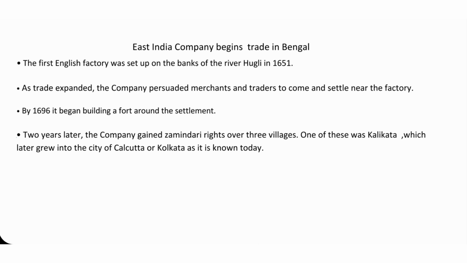By 1696, it began building a fort around the settlement. 2 years later, the company gained zamindari rights over 3 villages. One of these was Kalikata, which later grew into the city of Calcutta or Kolkata, as it is known today.